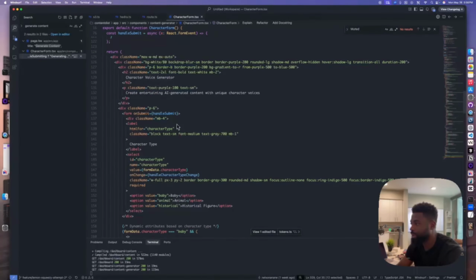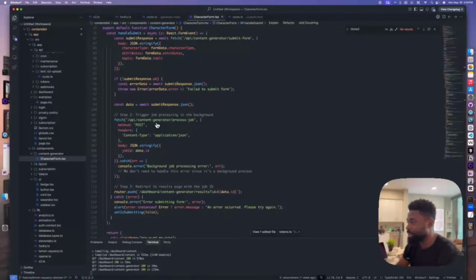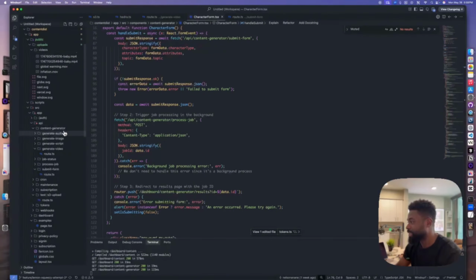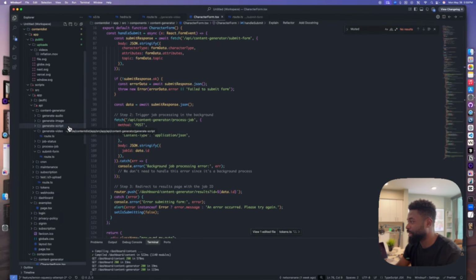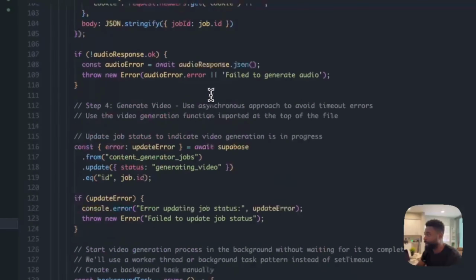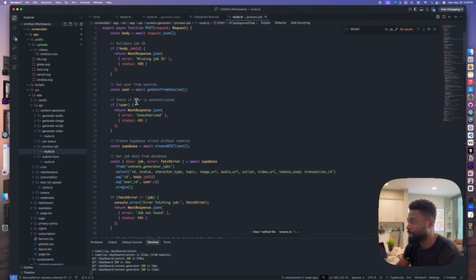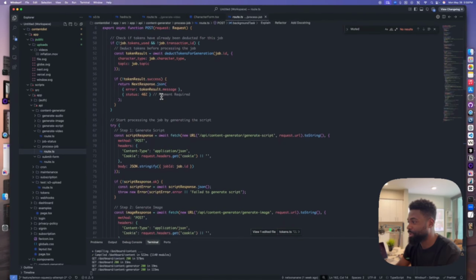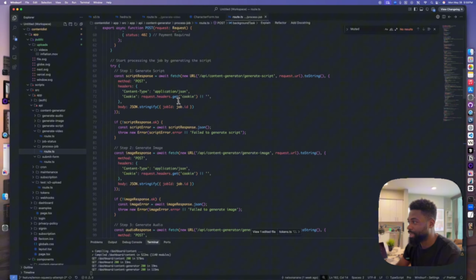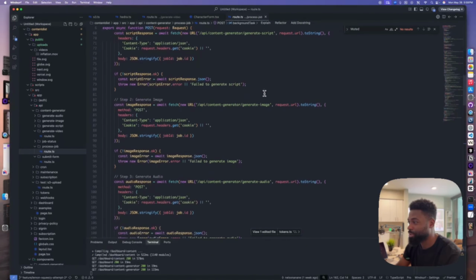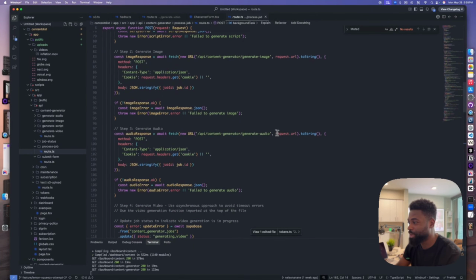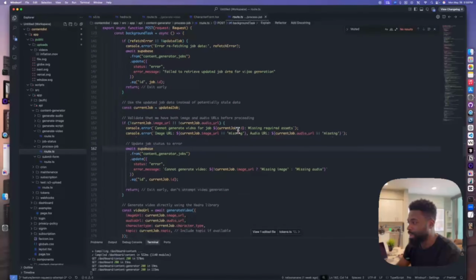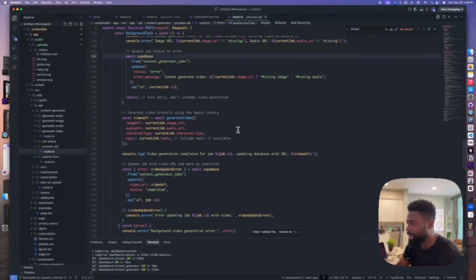So if we go all the way to the top, handle submit, go to the content generator process job, and this is what processes the generation of the video. So if we come here, process job, to the route, just gonna scroll all the way to the top here, and we're connecting to the database, retrieving all of the relevant data, fetching, generating the script, generating the image, generating audio, and I'm just looking for an API.